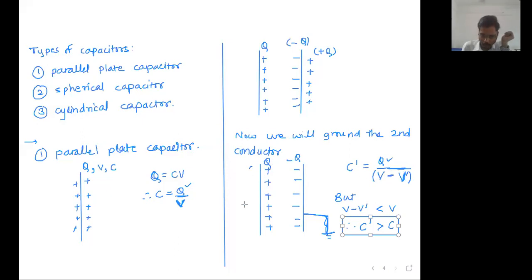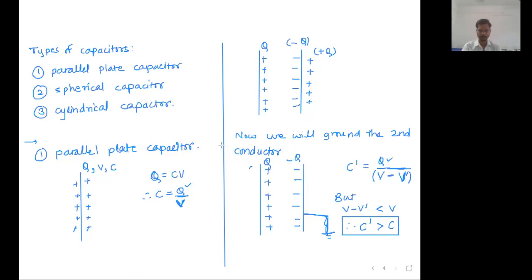Okay, so the total potential of your conductor automatically gets decreased if you bring a negative charge near it. Yes, we have brought a negative charge near it. So the potential of your conductor will now decrease. Initially it was V, now it has become V minus V dash. This is the logic how people increase the capacity.